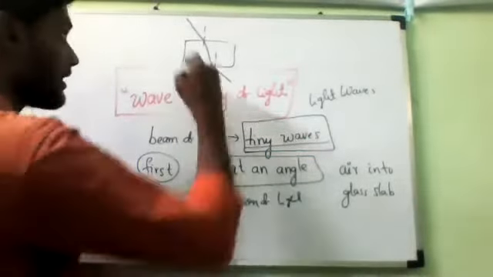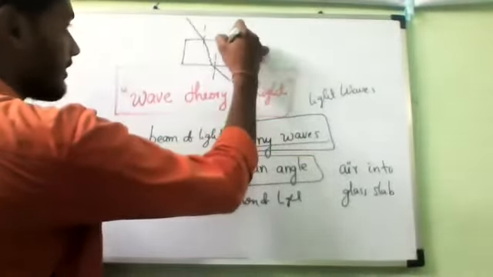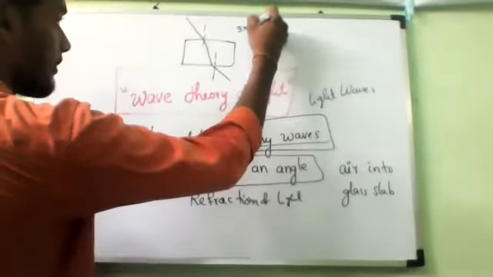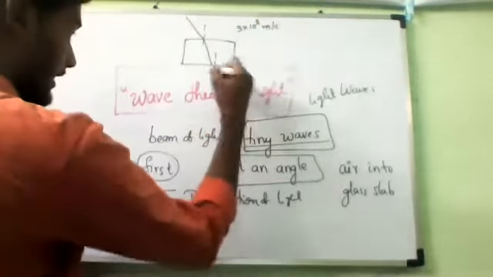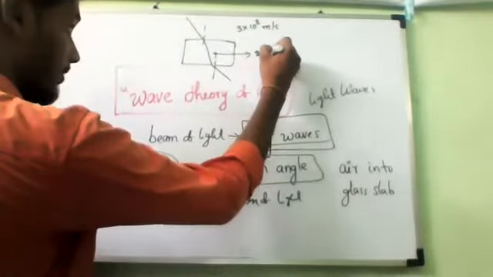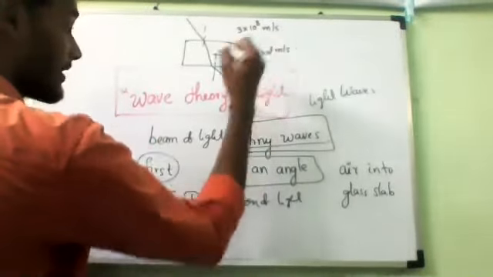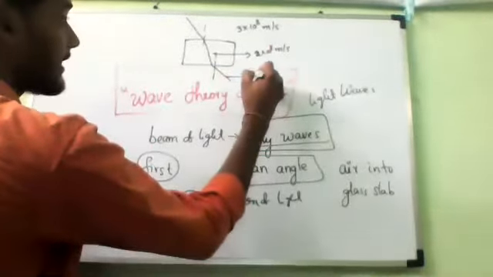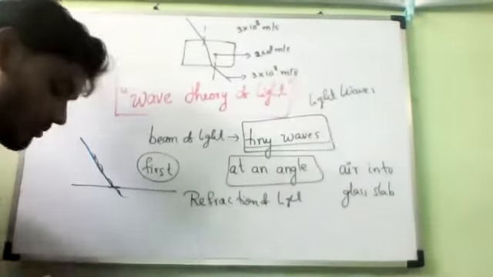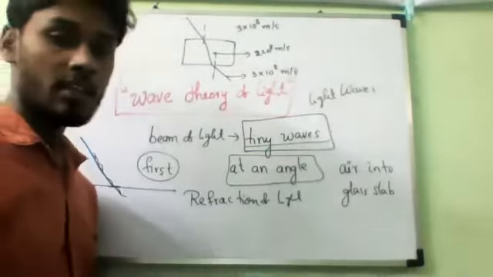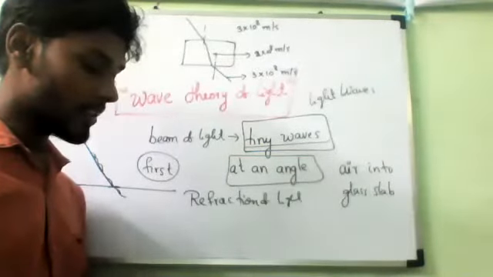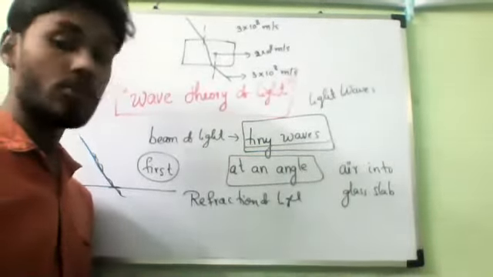Just now we have studied in which medium light will travel faster. In air, light will travel 3 into 10 power 8 meter per second. In glass, it will travel 2 into 10 power 8 meters per second. Again in air, the light ray will travel 3 into 10 power 8 meter per second. So the beam of light will travel again with the same speed in the same medium. That is what you should remember.